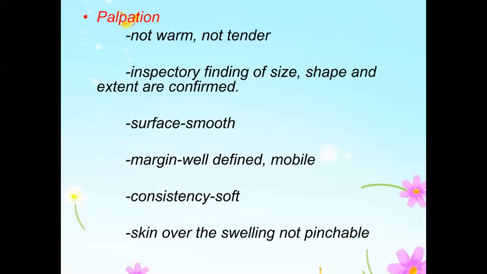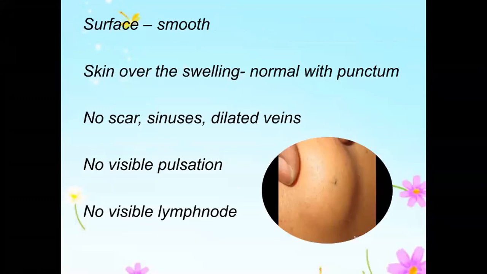No visible lymph node, no visible lymph node. Where are you looking? Axillary. Yeah, you are talking about the regional lymph node. Because the swelling is in the back, you have written no visible lymph node. Where are you going to look for the lymph node here? Sir, axillary and maybe supraclavicular.